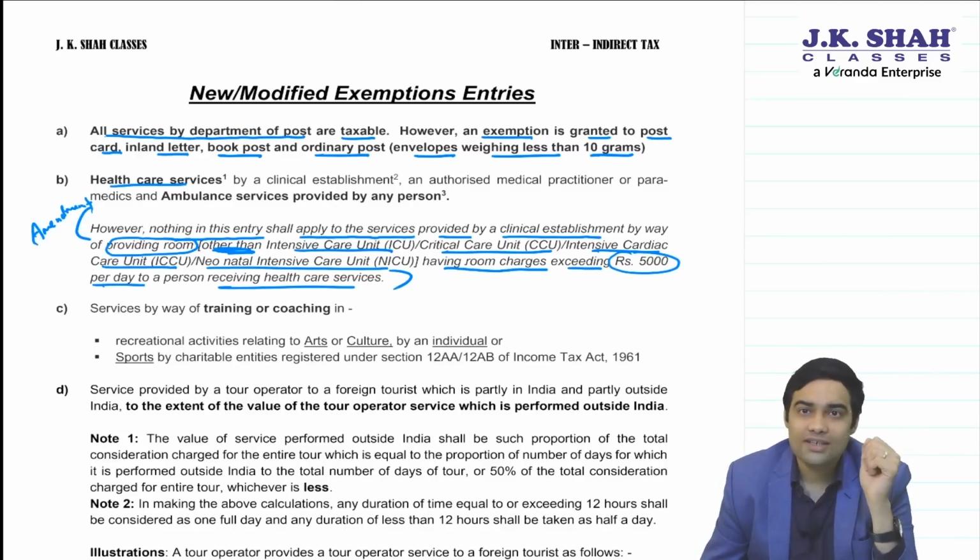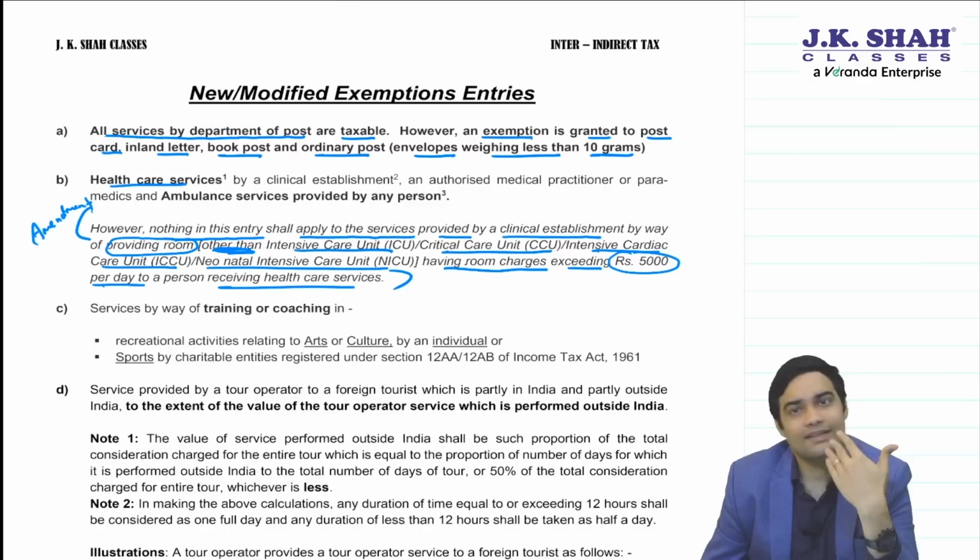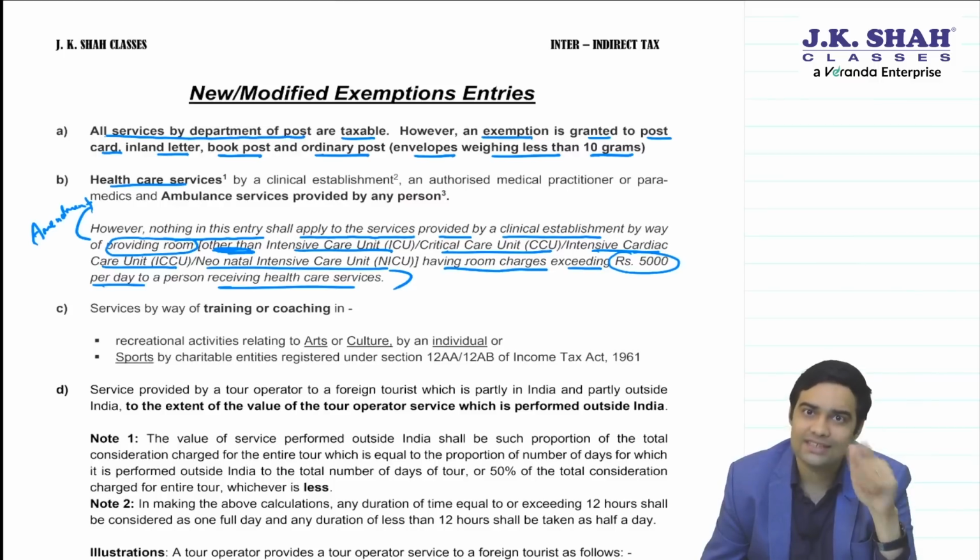Sir, what about other things in healthcare? That will continue to enjoy an exemption as it is. Only room charges have been made taxable.